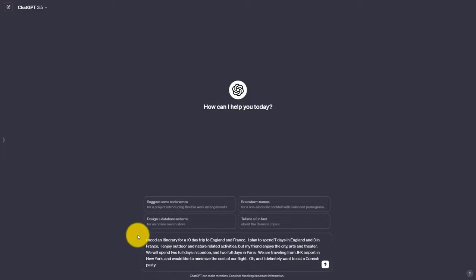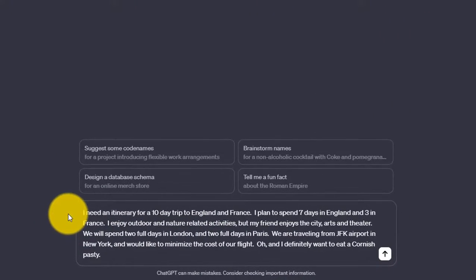All right, so let's demo these prompts. What I did was I took the first one and the second one and I squished them together into what I think is a more effective prompt when you combine the two. And then I even added my own little spin on it. Got a little tasty tidbit here at the end. I definitely want to eat a Cornish pasty. And more bonus points to you if you know what that is. So I'm going to click here and see what it does for us.